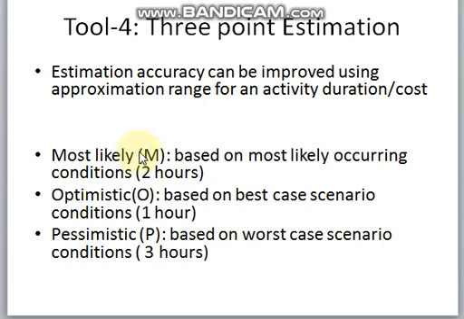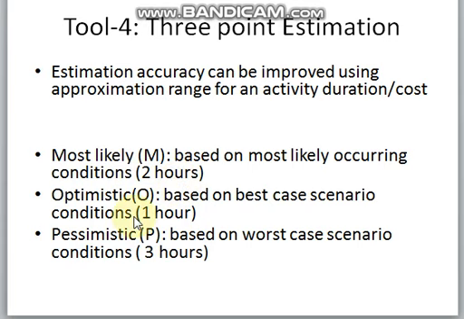So the next technique we will discuss here is 3-point estimation. In 3-point estimation, we take 3 measures. Number 1, most likely. Number 2, optimistic. And number 3, pessimistic. For example, if we have to reach the airport from home by car, how much time will it take? We will say most likely it will take 2 hours.